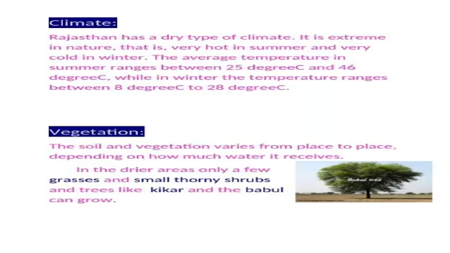Next we know about the vegetation. The soil and vegetation vary from place to place, and it depends on how much water it receives. So boys, you always know that Rajasthan is a desert place, so it receives little water. In the drier areas, only a few grasses and small thorny shrubs and trees like kikar and the babul can grow.